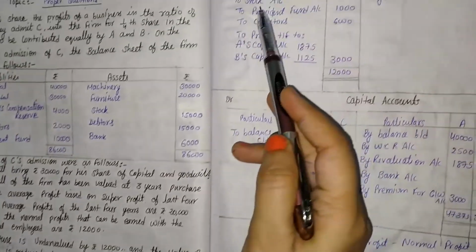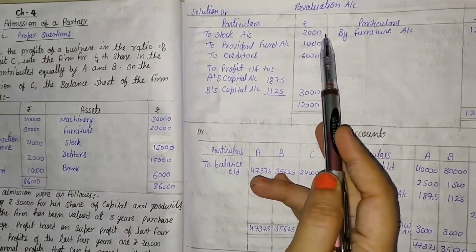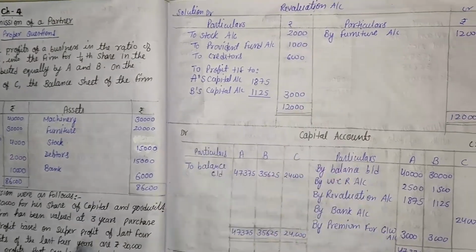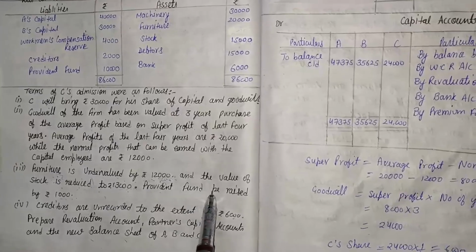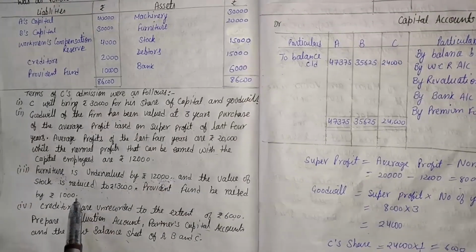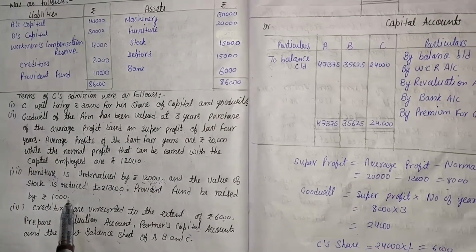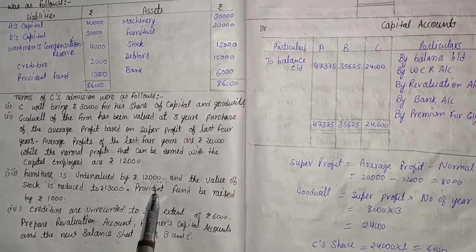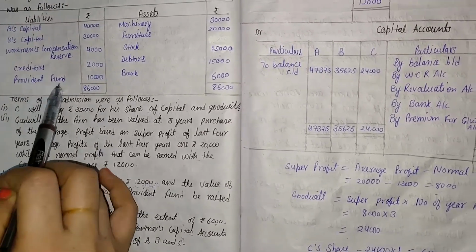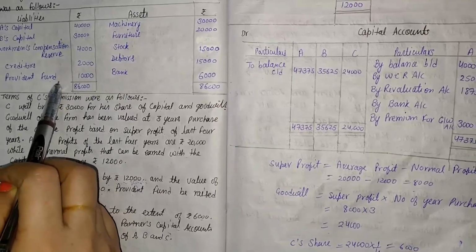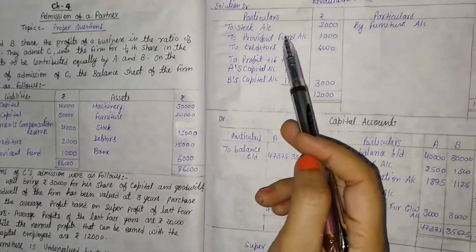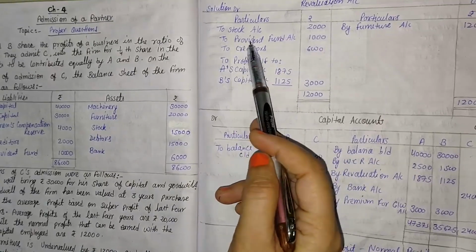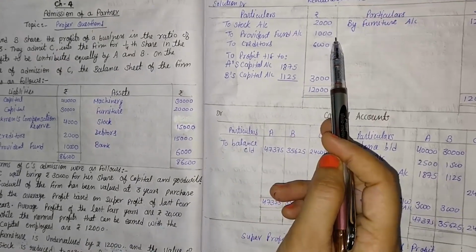Here it is, to stock account by rupees 2,000. Then the next information is provident fund to be raised by rupees 1,000. It means we will have to increase the value of provident fund, and provident fund is a liability. So the value of liability increases. If liability increases, that is entered on the debit side. So to provident fund by rupees 1,000.